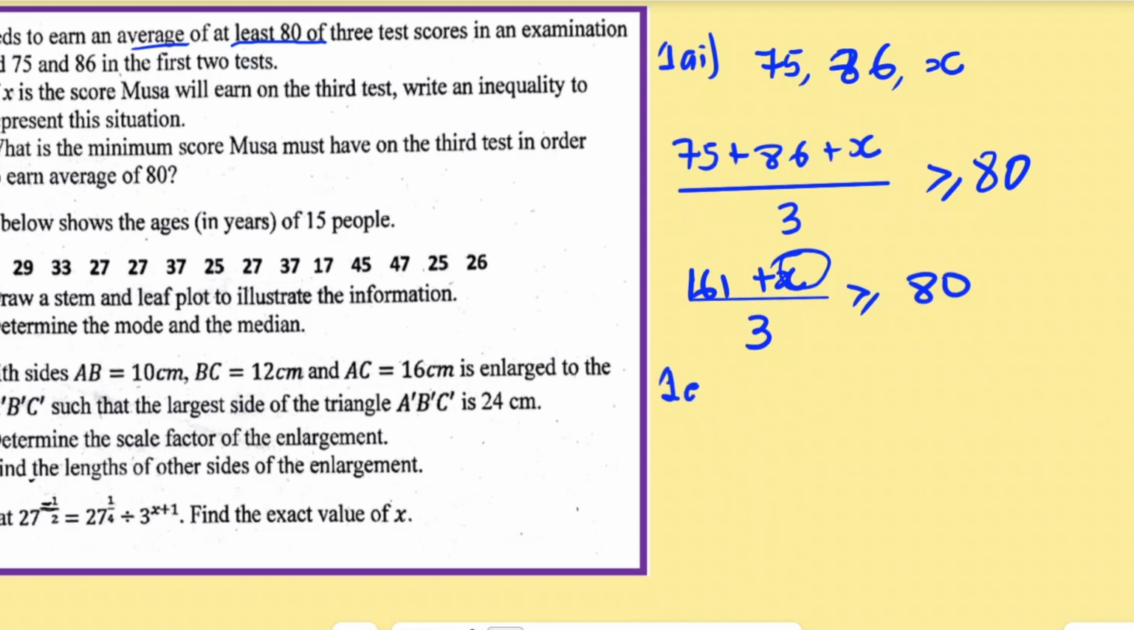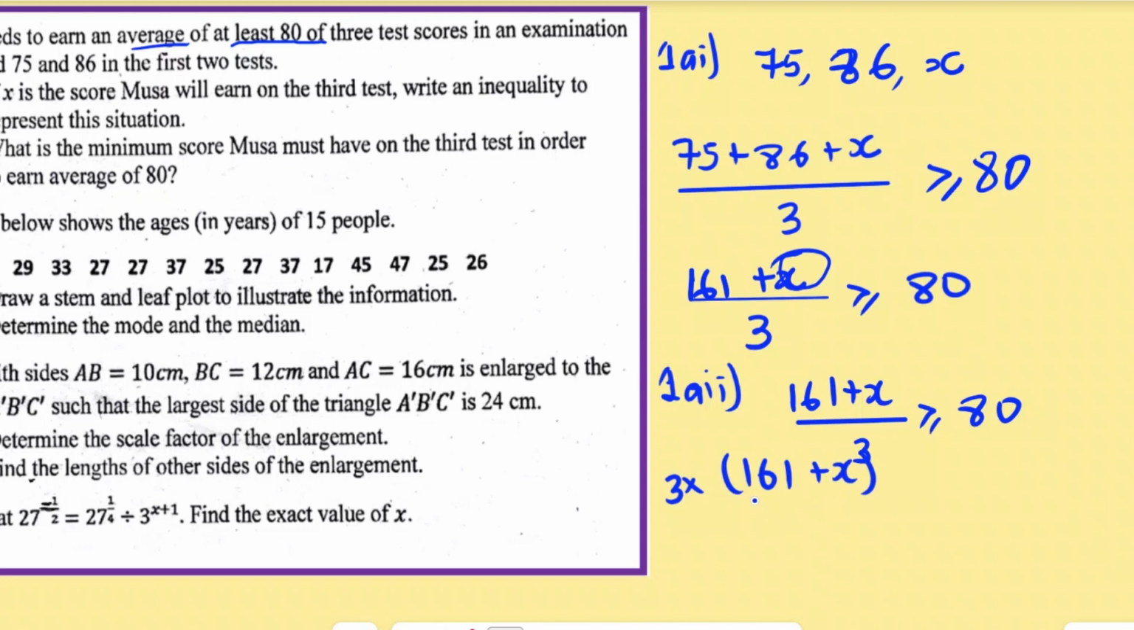So let me get that one here, 1A II. So I'm just going to use this inequality. That is 161 plus X over 3 greater than or equal to 80. So I'm going to find the value of X. Now, let's move on. So I have to find the LCM, and the LCM is going to be 3, multiplied through by the terms of the expression here. So that's going to be 3 times bracket 161 plus X over 3, greater than or equal to 80 times 3.